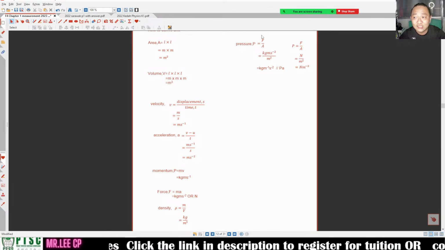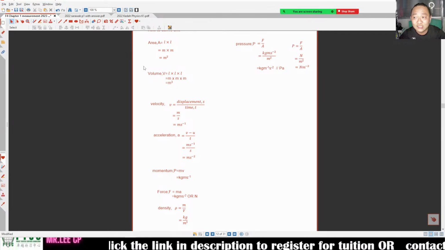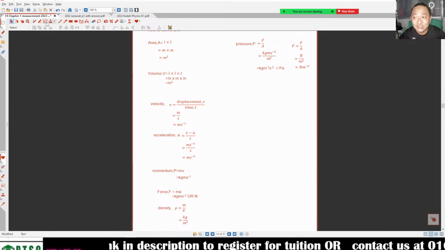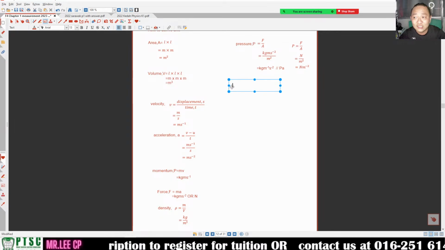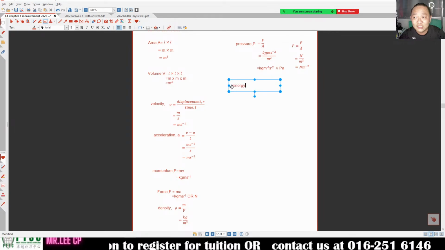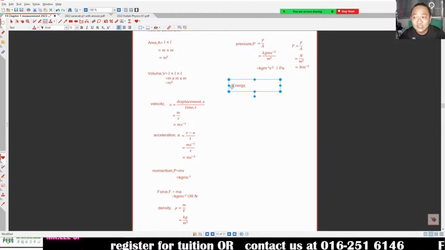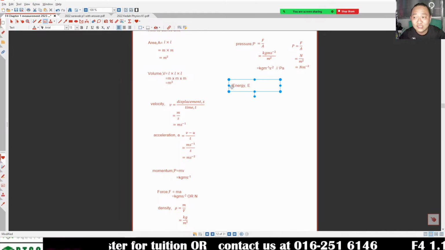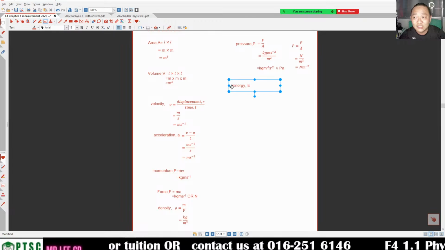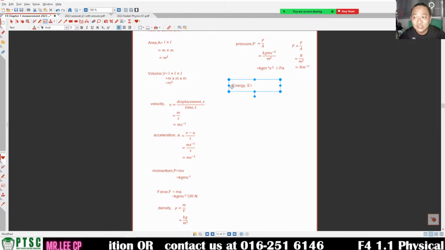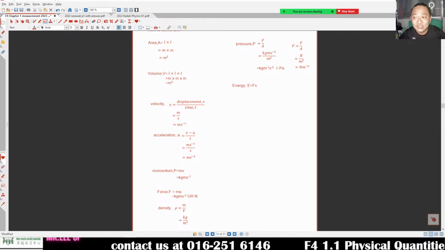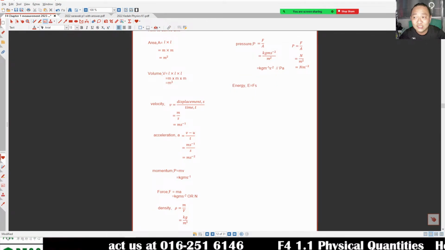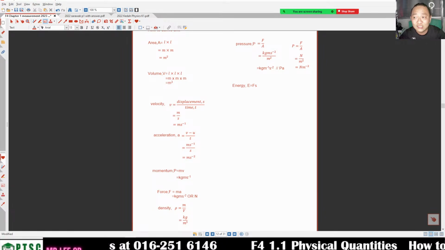Right? So we know what pressure is already. So we are going to see what the unit of energy is. Energy has many kinds of formula. Energy can be work done. Energy is equal to force times displacement. The formula: this is force, this is displacement.